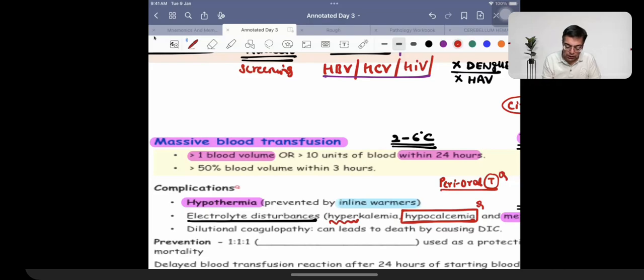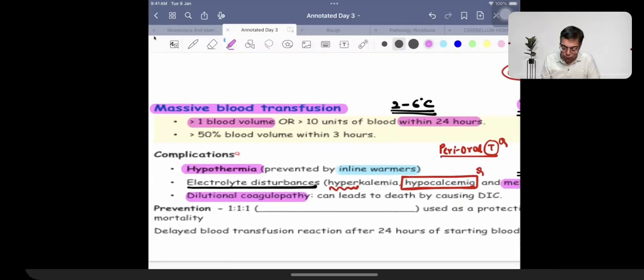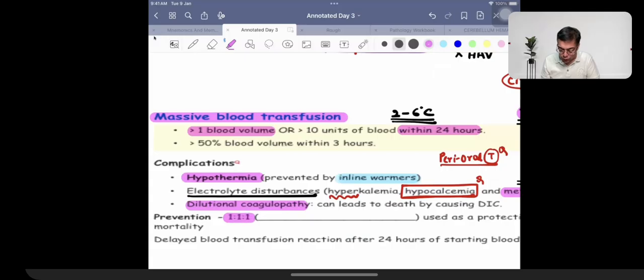Then we can have a condition associated with trouble, dilutional coagulopathy. Clotting factors are going to get less in number, too much of fluid. And this is something which is going to be prevented with the help of the 1 is to 1 is to 1 protocol. What is the 1 is to 1 is to 1 protocol?